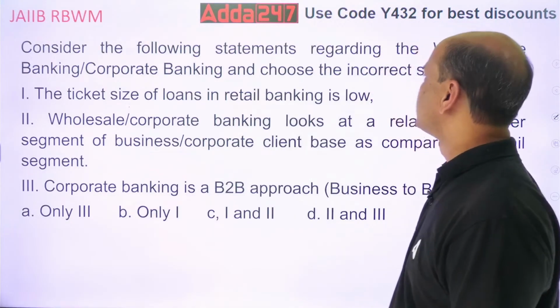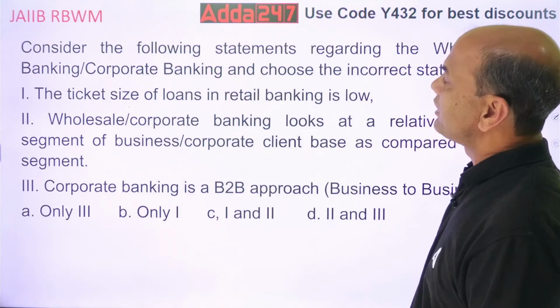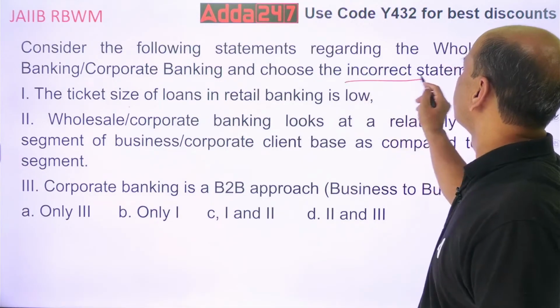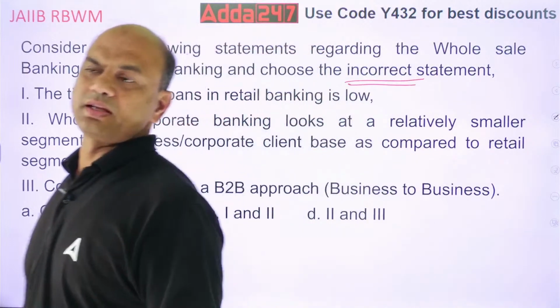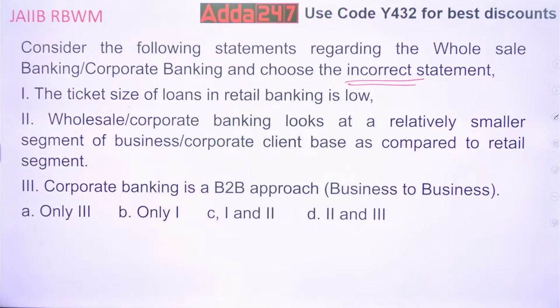Consider the following statements regarding wholesale banking or corporate banking and choose the incorrect one. Again, look at this. Incorrect. You have to choose the incorrect one. Think now. Read this. The ticket size of loans in retail banking is low. Wholesale banking looks at a relatively smaller segment of business corporate clients as compared to retail segment. Smaller segment. Okay. You want incorrect. Corporate banking is a B2B approach. Which one of them is incorrect?